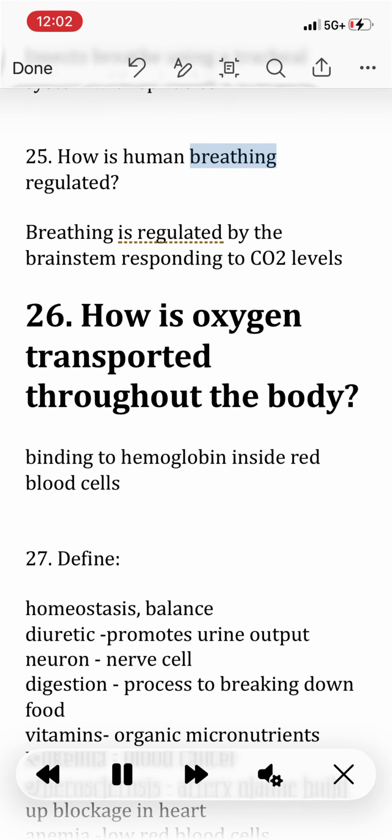25. How is human breathing regulated? Breathing is regulated by the brainstem responding to CO2 levels. 26. How is oxygen transported throughout the body? Binding to hemoglobin inside red blood cells.